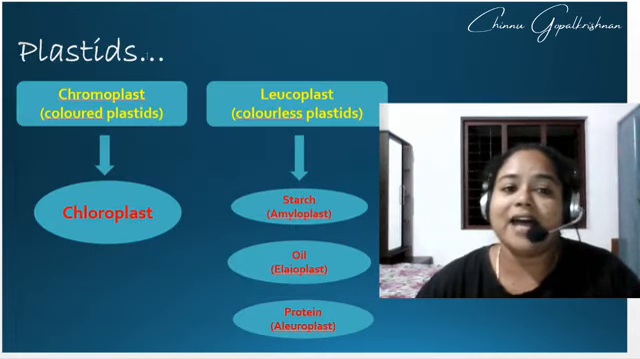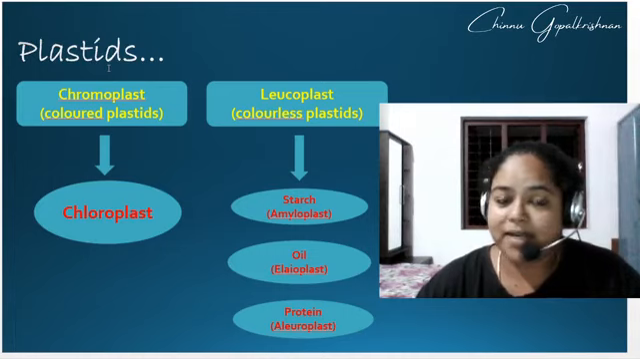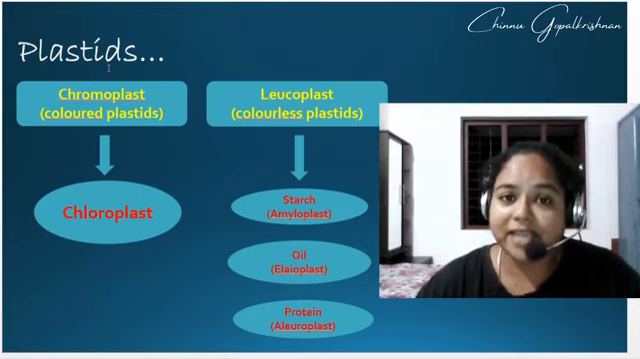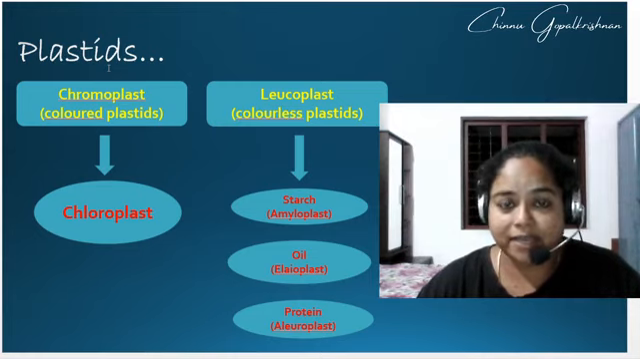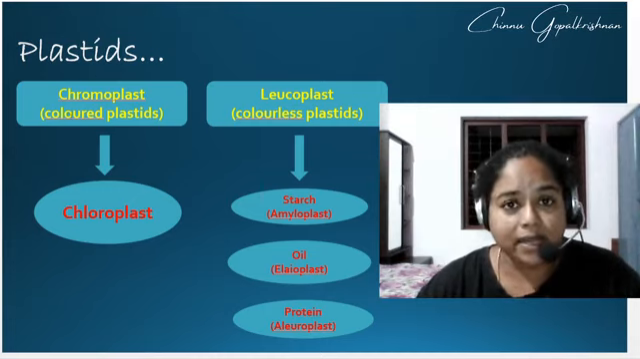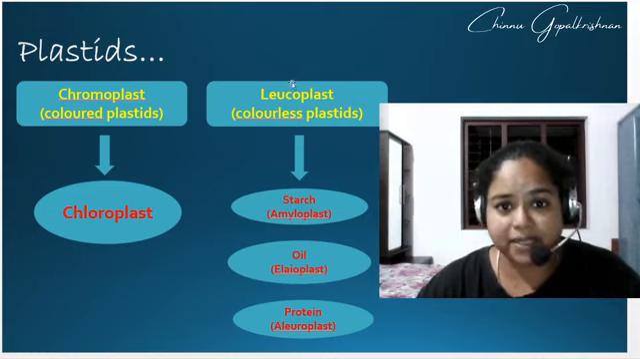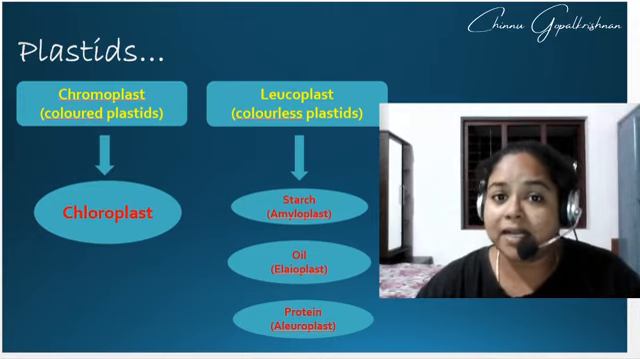Let's have a look at the next slide. In it, I have classified the plastids. So what did I say about plastids? I told that plastids are the cell organelles present in plants which give colors to the plants. We can classify plastids into two. The first group is called the chromoplast, while the second group is called the leucoplast. The chromoplasts are colored plastids, while leucoplasts are colorless plastids.